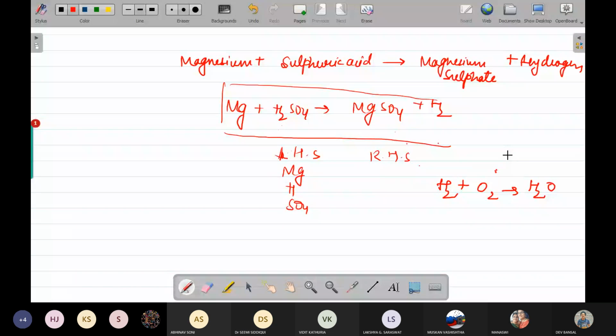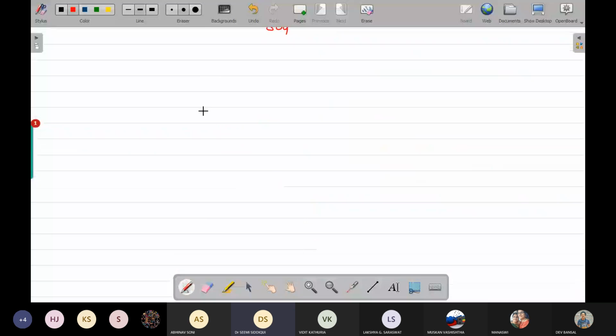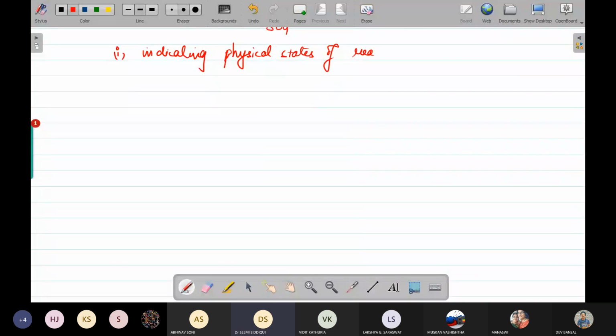Another thing, a 3 marks question comes sometimes, that how can you make your chemical equation more informative? First point, by indicating the physical states of both your reactants and products present in a chemical equation.